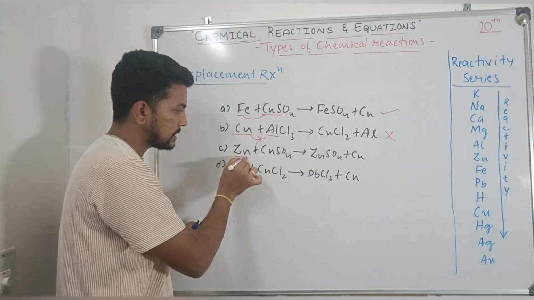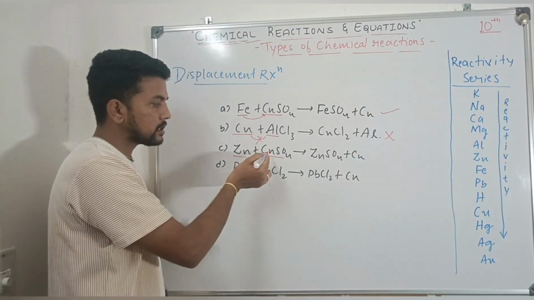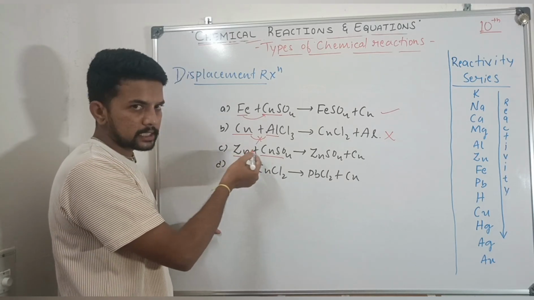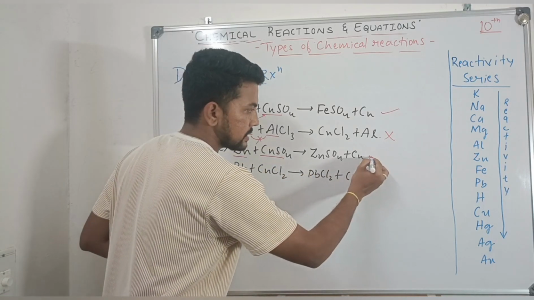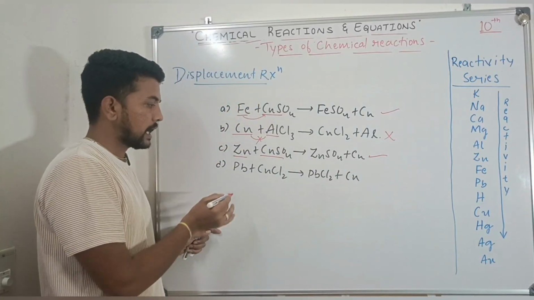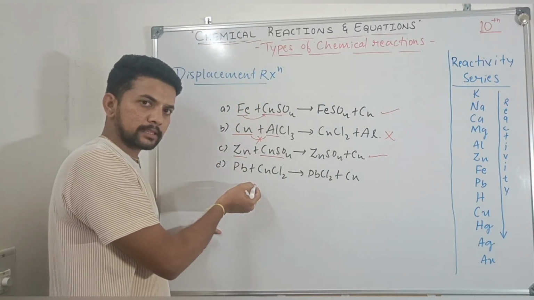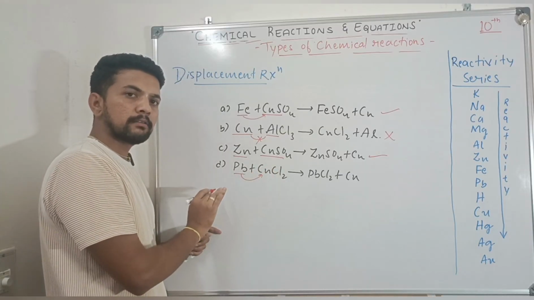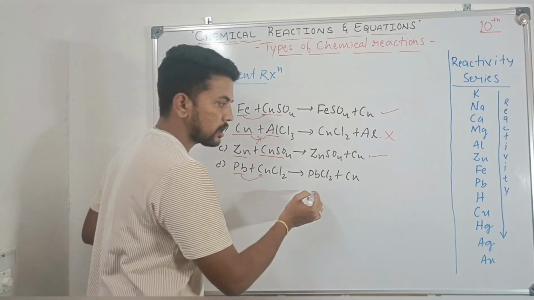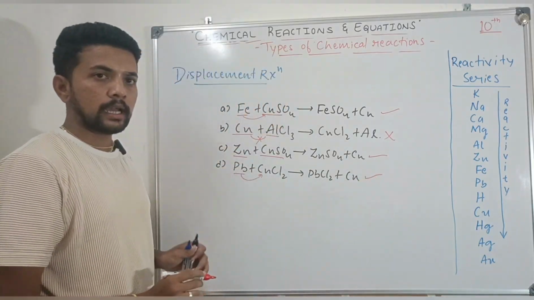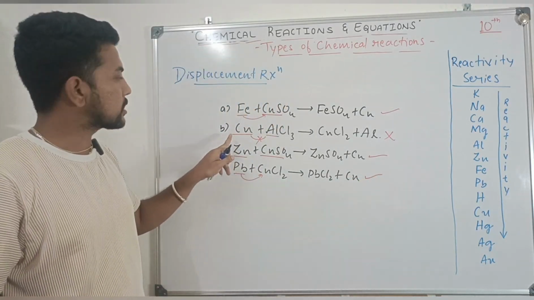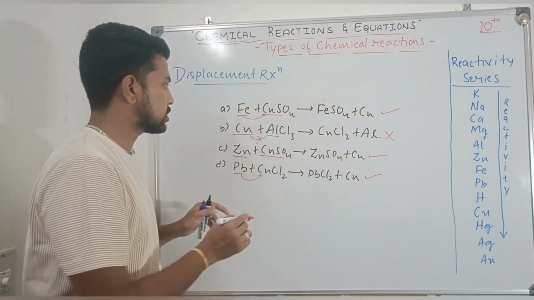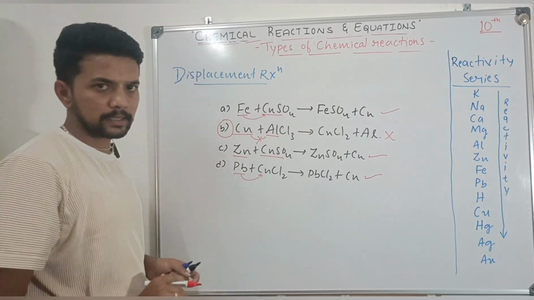And zinc and copper sulfate: zinc is more reactive than copper, so zinc will displace the copper from copper sulfate, and this reaction also holds good. And the last option, lead reacts with copper chloride: lead is more reactive than copper, hence lead will displace the copper from copper chloride, and this reaction also holds good. But in option B, copper is less reactive than aluminum, hence this reaction does not take place. So you should write option B is the answer.